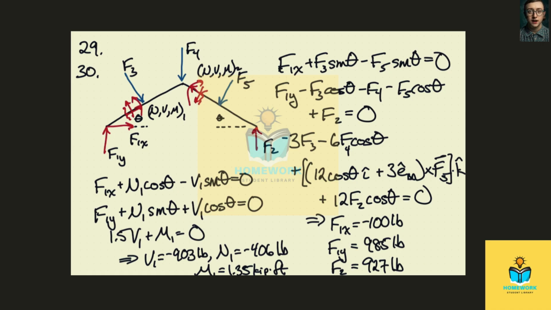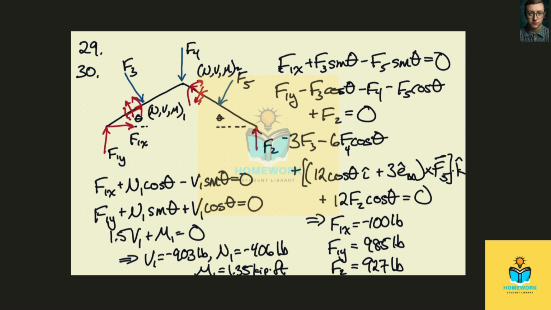Now for problem 29, we take a cut here, which is simple because we can just look at this region here. In the x direction, we have F1x plus n1 cosine theta minus v1 sine theta equals 0. In the y direction, we have F1y plus n1 sine theta plus v1 cosine theta equals 0.